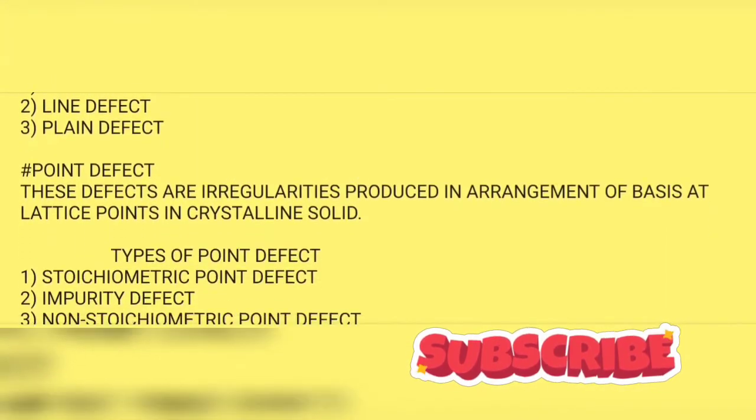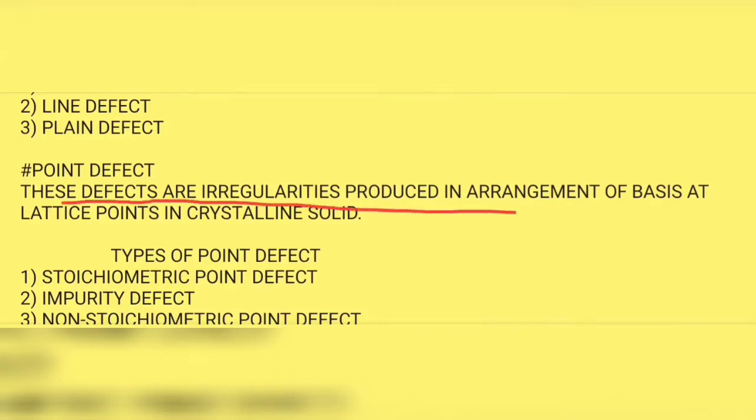So what is a point defect? These defects are irregularities produced in the arrangement of the bases at lattice points in a crystalline solid. From the name we can understand that it occurs at some point, and in a crystalline solid we know that there are lattice points. So it occurs at the lattice point, in the arrangement of the bases, that is, the particles.